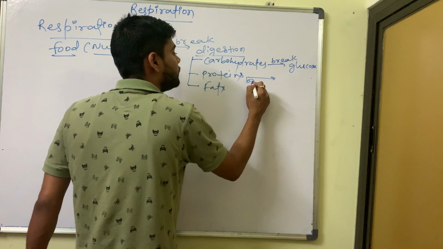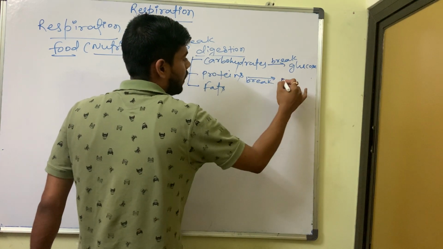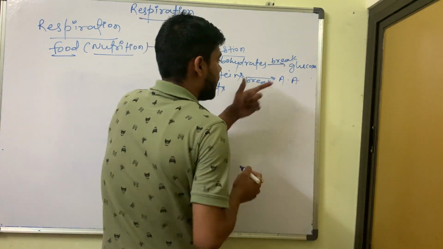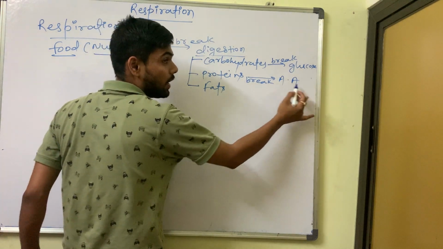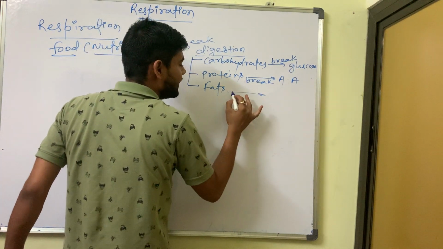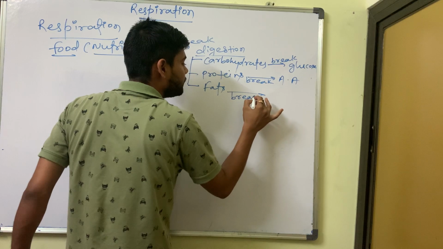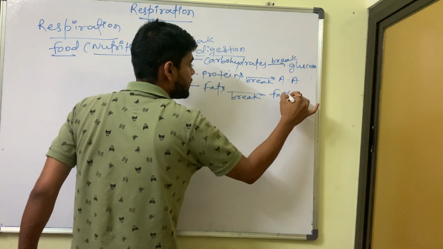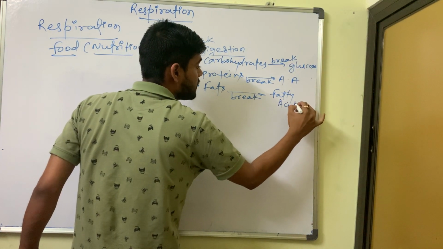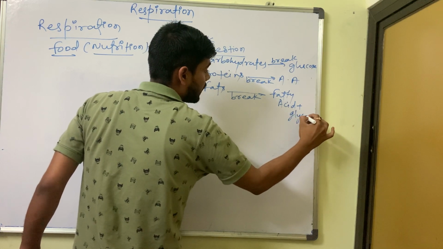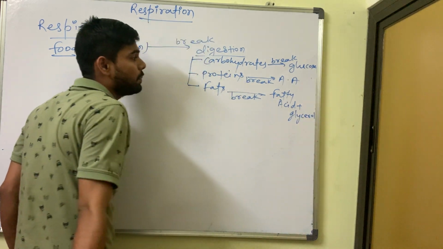Proteins break into amino acids. A means amino acid, don't think Allu Arjun. Fats break into fatty acid plus glycerol. So these are the breakdowns of food.